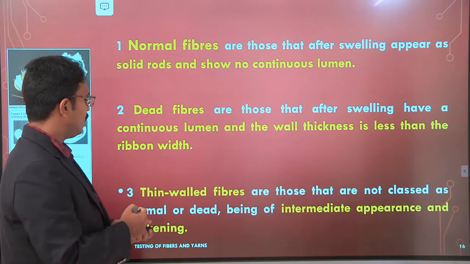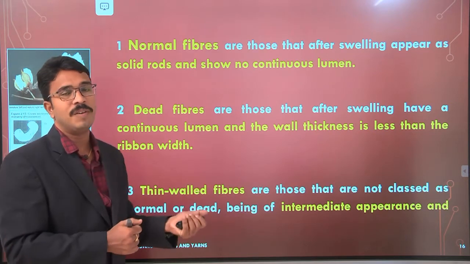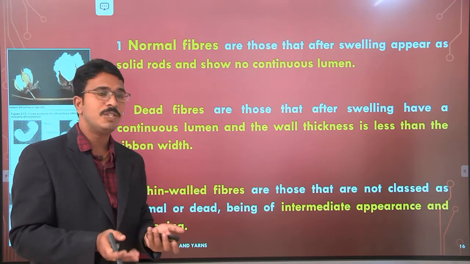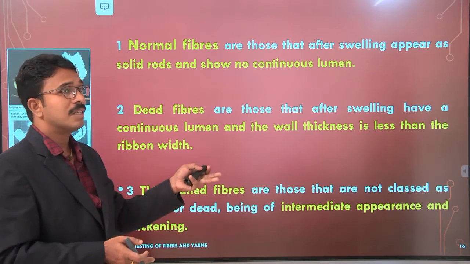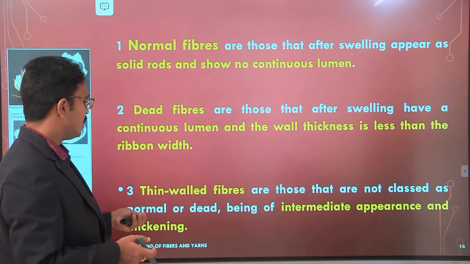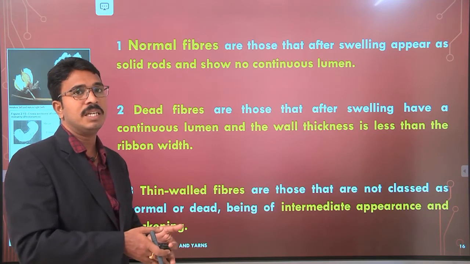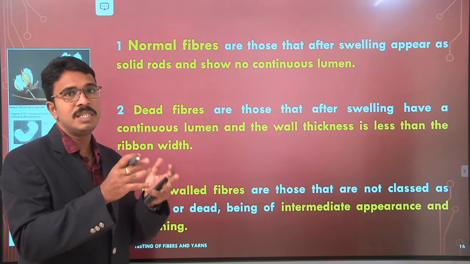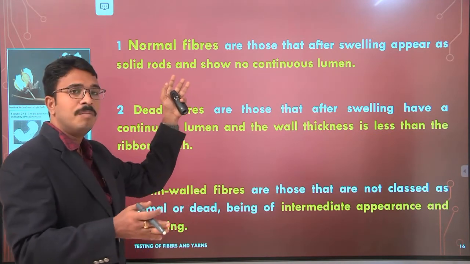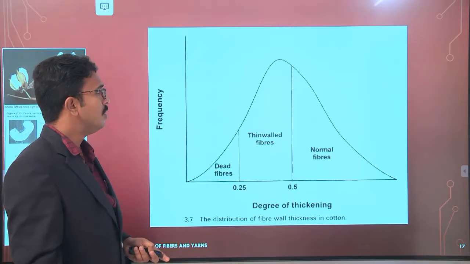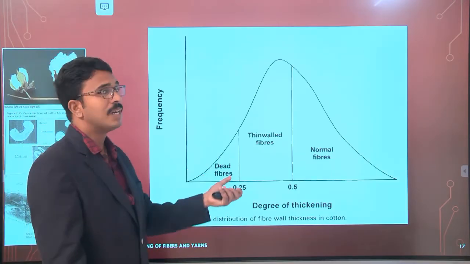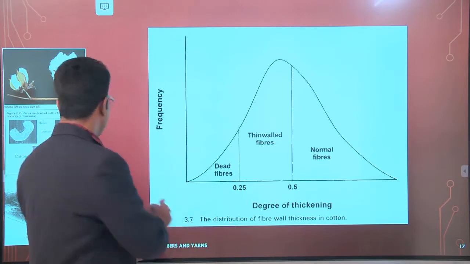And finally we have the thin walled fibers, which are half matured fibers. These are not classed as normal or dead fibers because the cell wall thickness is intermediate between matured fibers and immature fibers. Now you can see this graphical representation clearly.